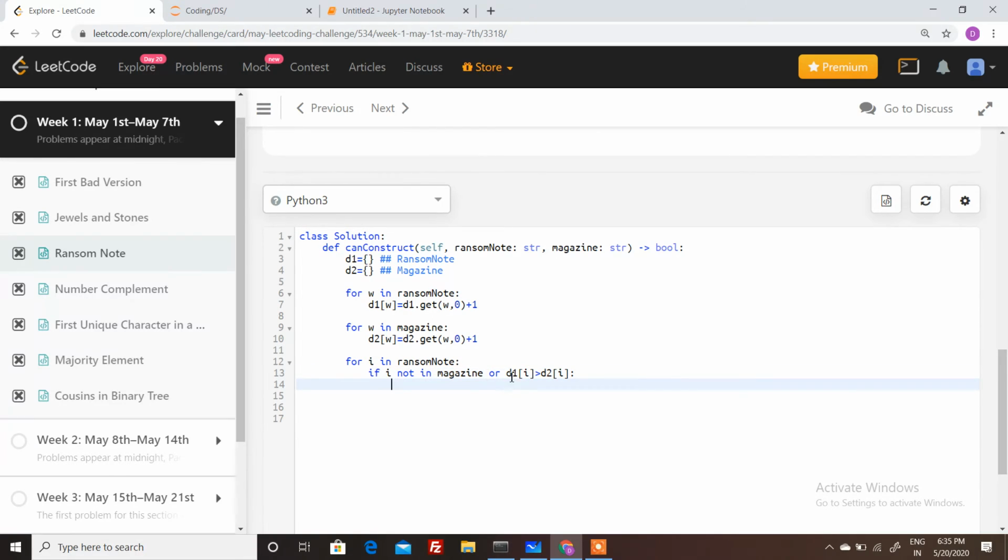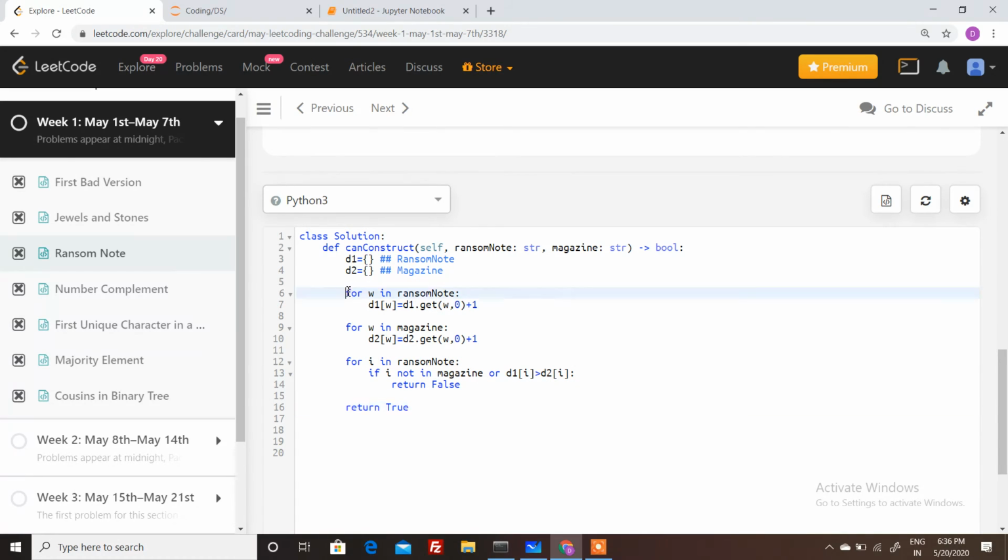What does this condition mean? This means, let's say in the ransom note the count of A is 5 and in the magazine the count of A is 4, so it will return false, right? So we will return false in these two conditions, otherwise it will return true.